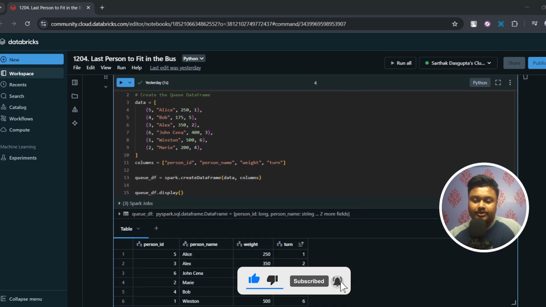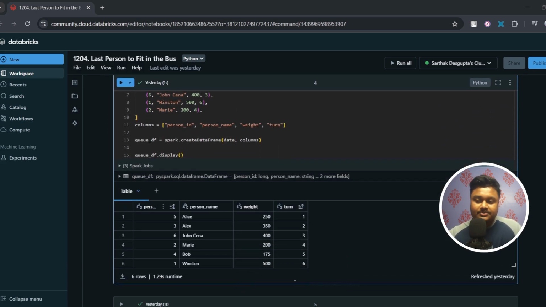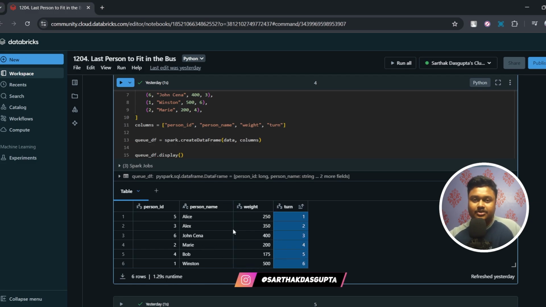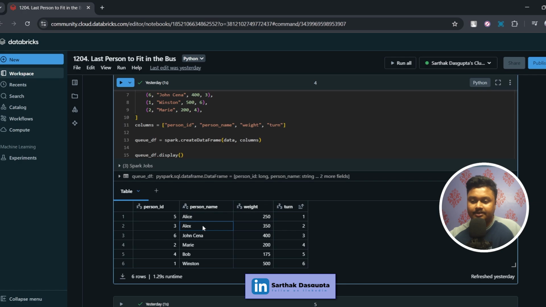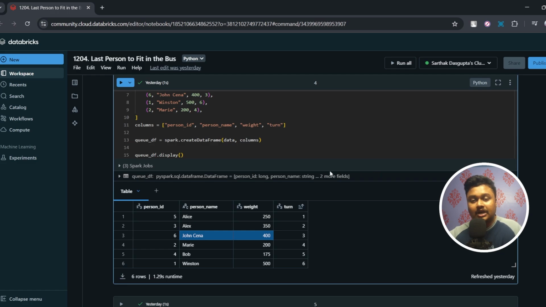So let me show you the data first. So we have columns like person ID, person name, weight and turn. Here the turn column tells us when the customer or the passenger will board the bus. So here, based on the turn, Alice will board the bus first, then Alex will board, and then John Cena will board, and so on. Now the bus has a limit of 1000 kilogram weight. So once the total weight of people is 1000 kilogram, the next person cannot board the bus. That is based on our question, right?